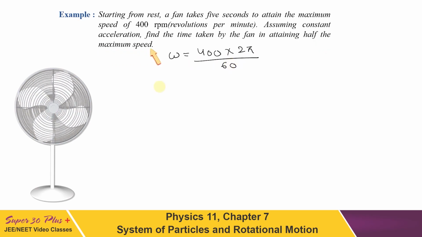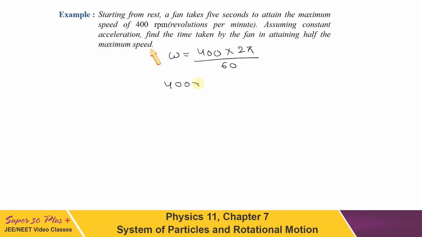Now we can write omega is equal to omega naught plus alpha t. So this can be written as 400 into 2 pi upon 60 equal to 0 plus alpha. Time is taken as 5 seconds, so it has to be multiplied with 5. On solving this, we will get the value of alpha.